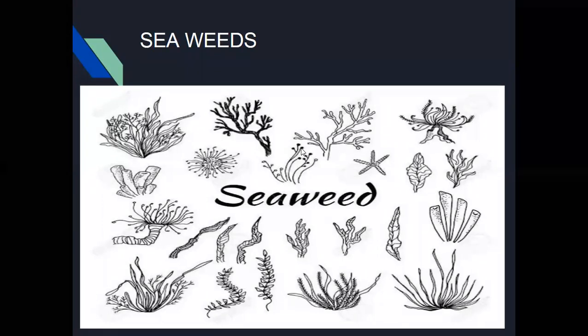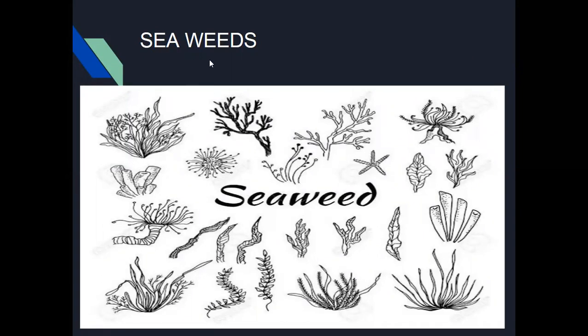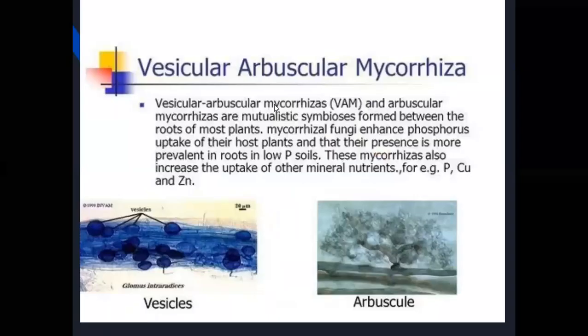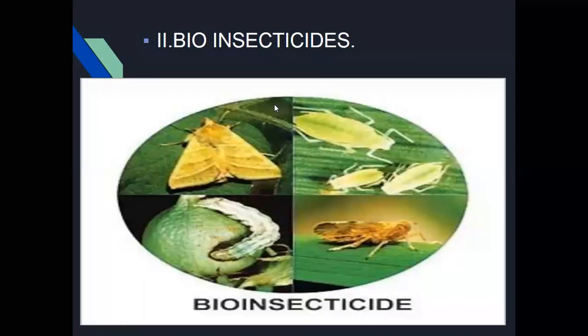Automatically, the nitrogen is supplied by the red algae. Red algae means rhodophyceae algae. So these algae are called seaweeds. And the next one is bioinsecticides.